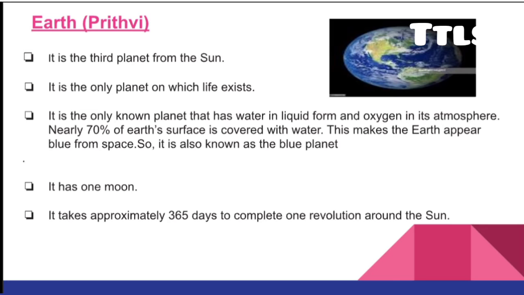Nearly 70% of Earth's surface is covered with water. This makes the Earth appear blue from space, so it is known as the blue planet. Mercury and Venus do not have any moons, but Earth has one moon. It takes approximately 365 days to complete one revolution around the sun.